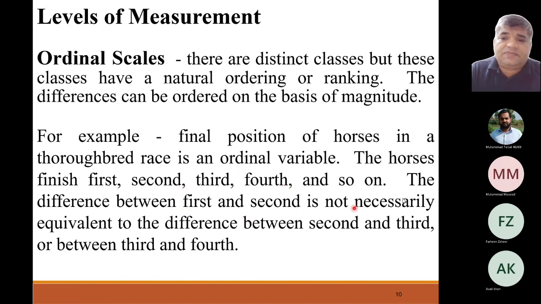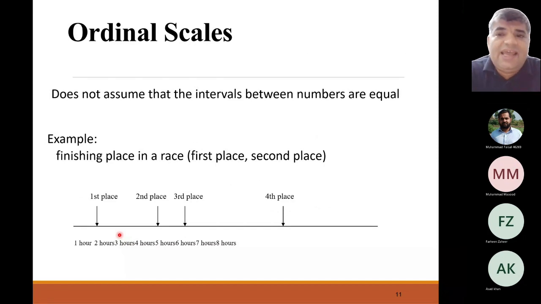The difference between first and second is not necessarily equivalent to the difference between second and third, or between third and fourth, which means there is some order. For example, in a class of students, one student stood first, another second, then third, fourth, fifth and sixth. But the difference between first and second is not exactly the same as between third and fourth. This is an example on a scale, on a graph. So the ordinal scale does not assume that the intervals between members are equal.